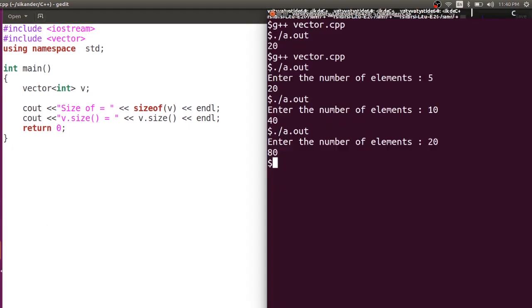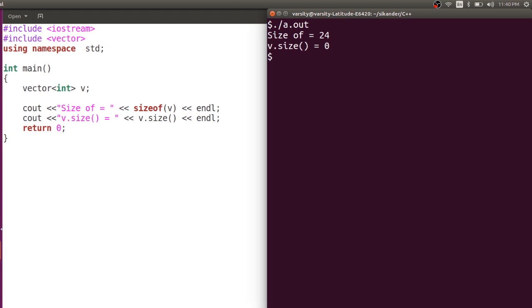Let's try to compile this particular program: g++ vector.cpp. Then let me run this. Sizeof is 24. Why is it 24? Don't be bothered about it. Some people might get 12 if you're working with a 32-bit compiler, or with Code::Blocks, which is a 32-bit application. But v.size is giving me 0, indicating that there are 0 elements inside the vector.